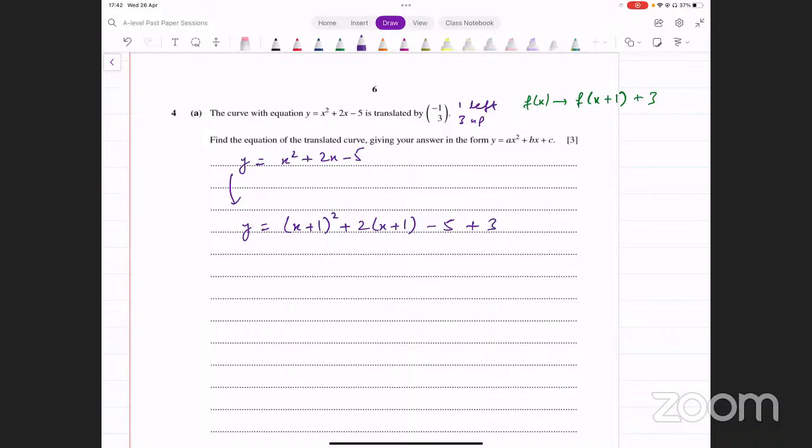And now you can just simplify this because आपको कहा है कि final answer इस form में होना चाहिए. You would just simplify this and see what that gives you. X plus 1 whole square, that is going to be x square plus 2x plus 1 plus 2x plus 2 minus 5 plus 3. And now you can simplify this and see what that gives you.